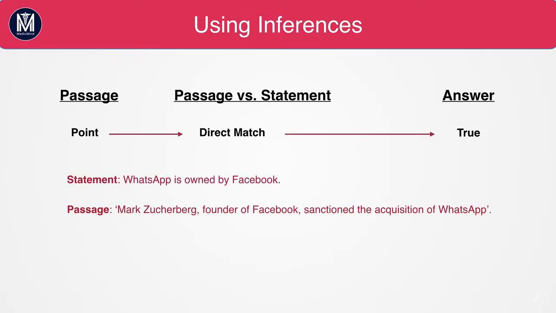A flow diagram can help us break down the different types of inferences. So have a look at this one here. We'll revisit the examples from lesson 1 in more detail to break down exactly what is going on. In some cases, as we said in lesson 1, the passage is a direct match to the statement. This is a simple true. So, remember this example from tutorial 1. WhatsApp is owned by Facebook is the statement, and the passage says, Mark Zuckerberg, founder of Facebook, sanctioned the acquisition of WhatsApp. This is a simple match and should be a fairly easy question for you in the UCAT.